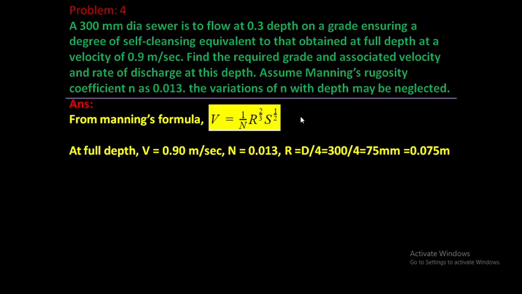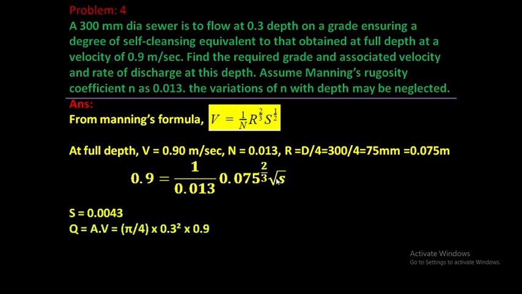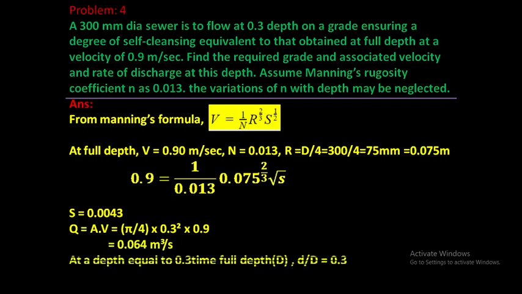Next, first find out the value of hydraulic mean depth, that is R. The sewer is running full, so R equal to D by 4, D is 300 millimeter divided by 4, that is 75 millimeter equal to 0.075 meter. Then from Manning's formula, V is equal to 1 by n R raised to 2 by 3 S raised to half. Put the values of V, n and R and find out the gradient at full depth, that is capital S equal to 0.0043.